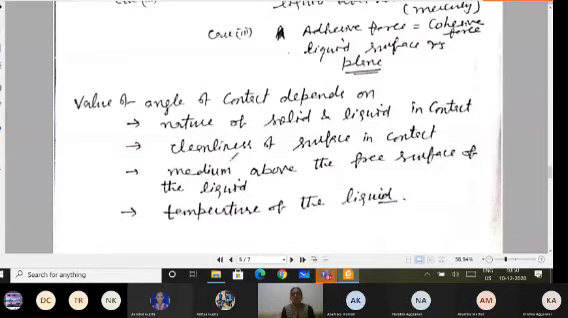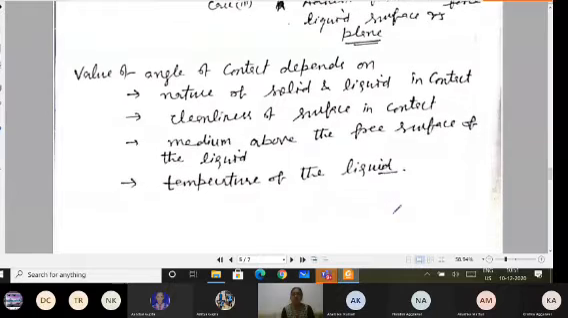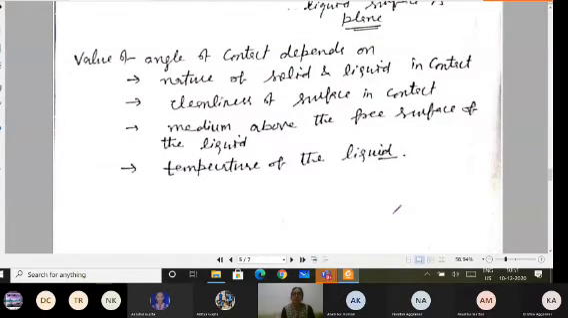Of course, it will depend upon the cleanliness of the surface in contact, and what is the medium above the free surface of the liquid, whether it is air or if you have filled some other gas, it will depend upon that also. And of course, it will depend upon the temperature of the liquid also. That also you can observe in your daily life. When you take hot water or cold water, you simply observe the angle of contact.